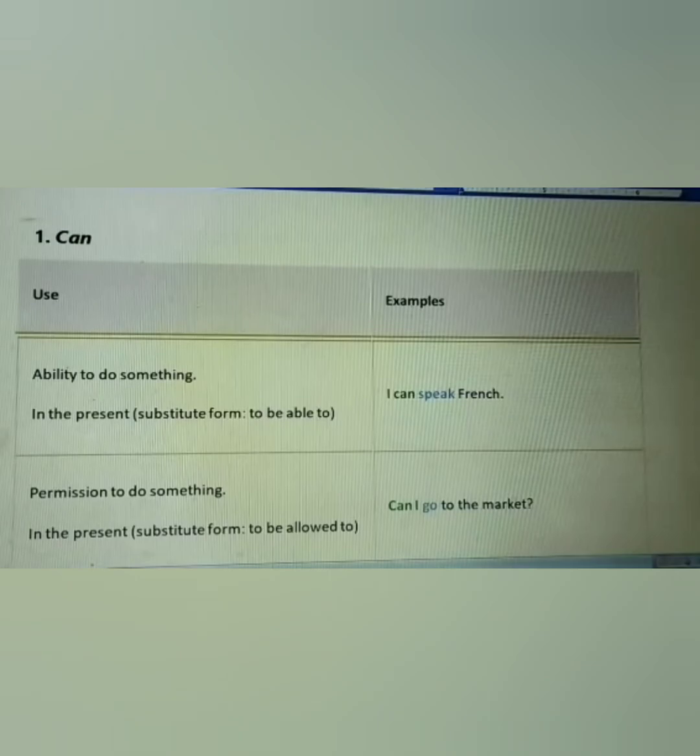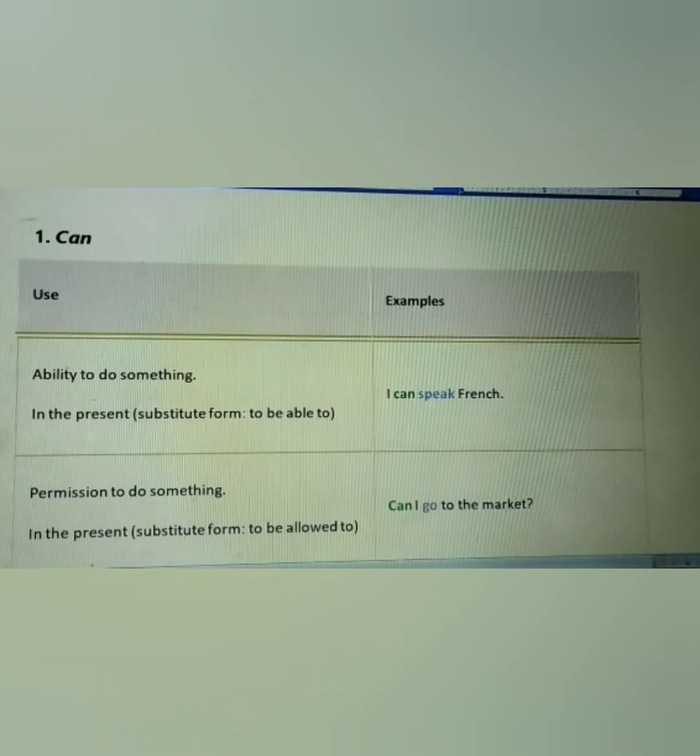Hello dear learners, in this video we are going to learn the use of the modals. So the first one is can. Can is used to show the ability to do something. In the present it replaces to be able to. For example, I can speak French.